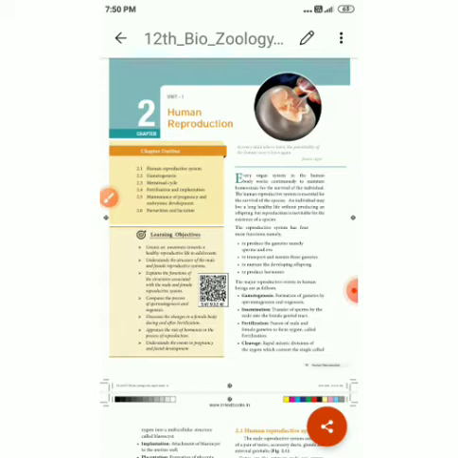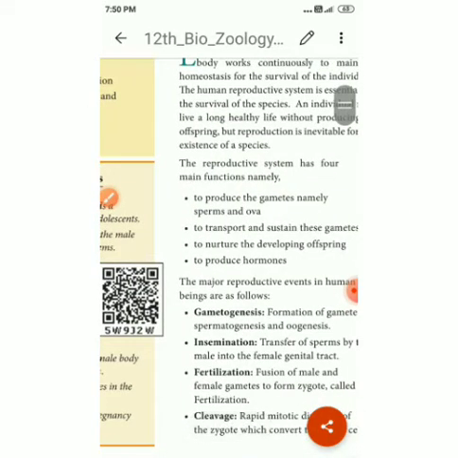Now we are going to see the human reproductive system in the human body. An individual may live a long healthy life without producing an offspring, but reproduction is inevitable for the existence of a species. The reproductive system has four important main functions.